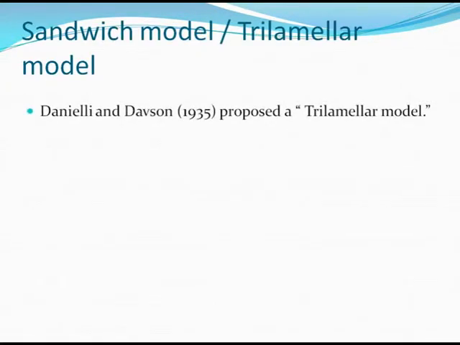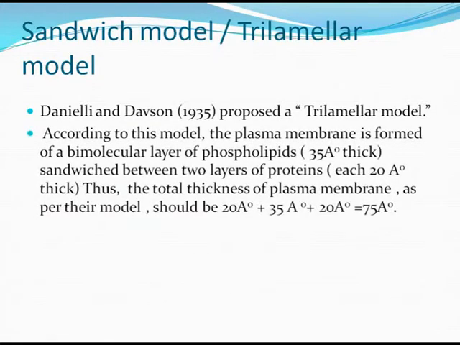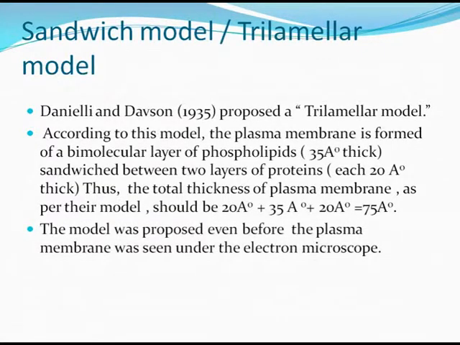Let's see what the sandwich model or the trilamellar model says. Danielli and Davson proposed this trilamellar model. According to this, the plasma membrane is formed of a bimolecular layer of phospholipids which is about 35 angstroms thick, sandwiched between 2 layers of proteins, each 20 angstroms thick. Thus, the total thickness of plasma membrane is around 75 angstroms. The model was proposed even before the plasma membrane was seen under the electron microscope.